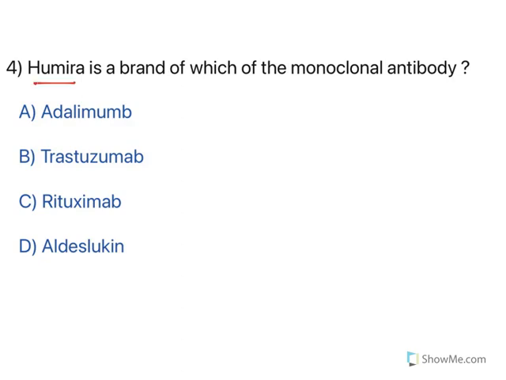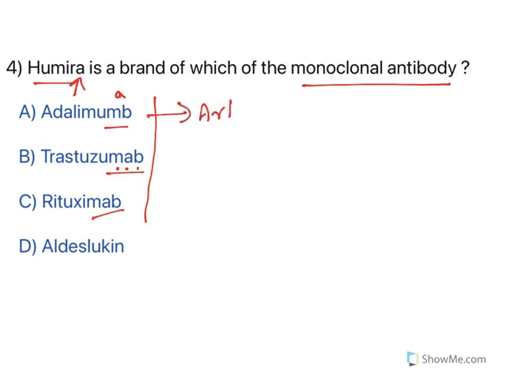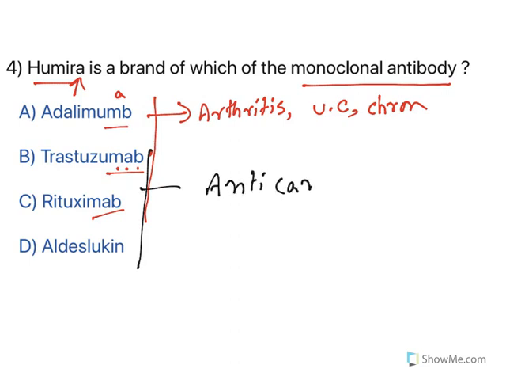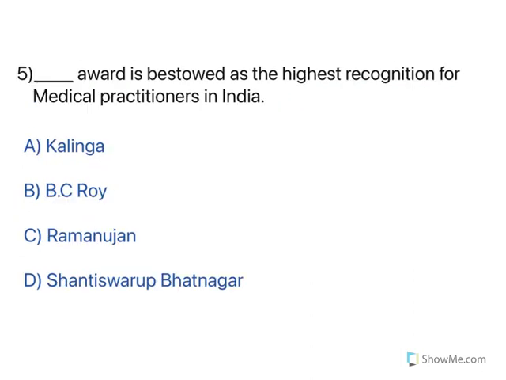Now, Humira is a brand of which monoclonal antibody? Monoclonal antibodies end with mab. MAB means monoclonal antibody. All these three are monoclonal antibodies, and Humira is adalimumab. Adalimumab is used to treat arthritis, ulcerative colitis and Crohn's disease, so it is widely used to treat these conditions. Trastuzumab, rituximab and aldesleukin, all three are anti-cancer drugs. So, Humira is a brand name of adalimumab. Now, moving to the next one.